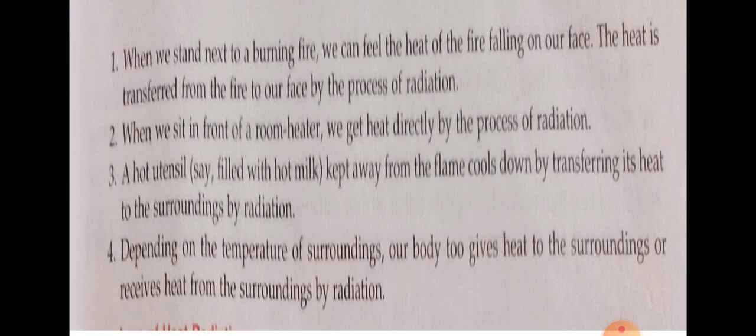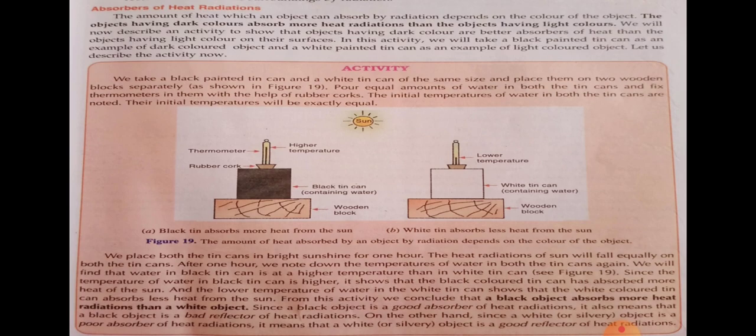Next one is absorbers of heat radiation. Absorbers of heat radiation means objects having dark color. When we wear a black colored cloth and come out in sunlight, it absorbs more heat radiation than light colored objects. Means the objects having dark colors absorb more heat radiation than the objects having light color. We will now see this activity.